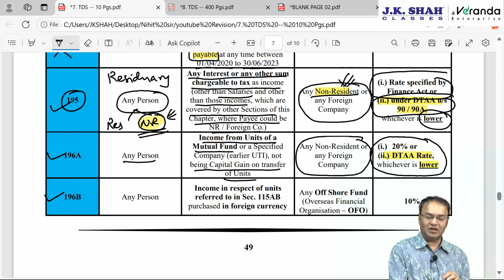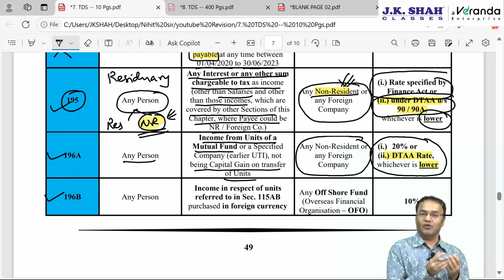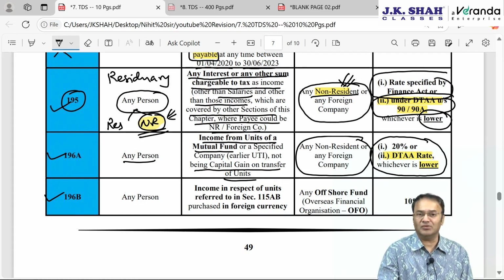So, clear with 196A: any person making payment to a non-resident or foreign company will have to deduct TDS at 20% or the DTAA rate, whichever is lower, if the income is income from units of UTI or mutual fund, other than capital gain.